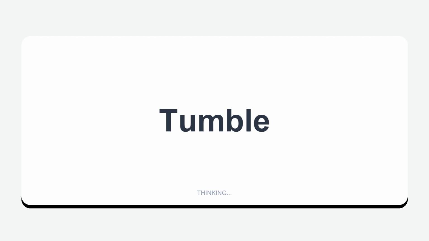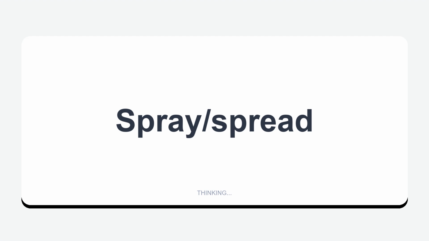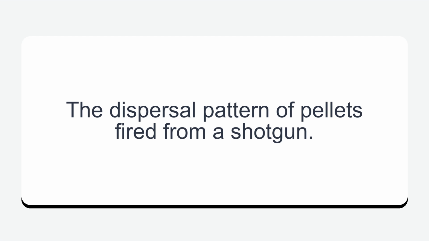Tumble. An end-over-end motion. Bullets commonly tumble when resistance is met by the leading edge of the missile. Spray/spread. The dispersal pattern of pellets fired from a shotgun.